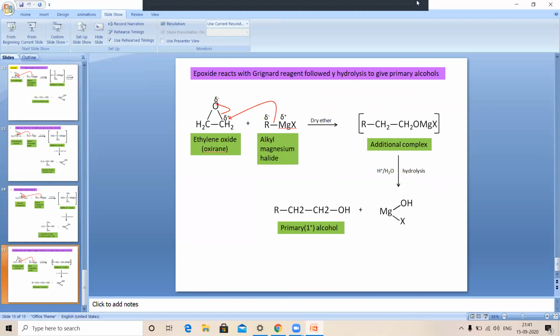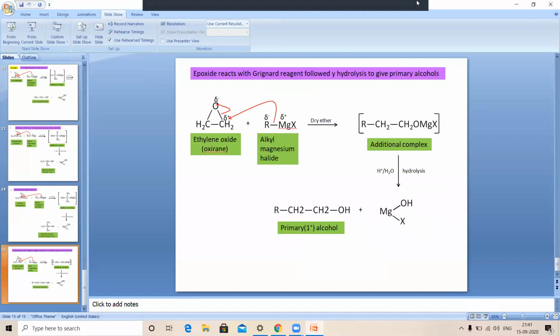Epoxides react with Grignard reagent followed by hydrolysis, again giving the primary alcohol. This is also a new part included in this new syllabus. Ethylene oxide, also called oxirane, the compound containing the oxy group, reacts with Grignard reagent RMgX. The same addition product, RCH2OMgX, is formed, which on hydrolysis gives the primary alcohol.